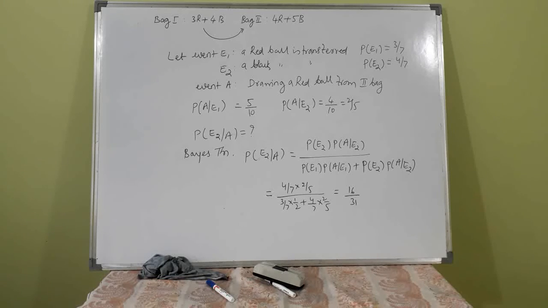What is asked is the probability that the transferred ball is black, given that the selected ball is red. By Bayes theorem, probability of E2 given A is probability of E2 into probability of A given E2, divided by probability of E1 into probability of A given E1 plus probability of E2 into probability of A given E2. So that reduces to 16 by 31.